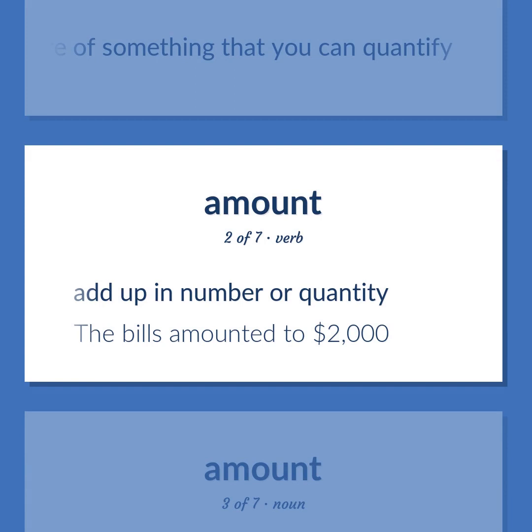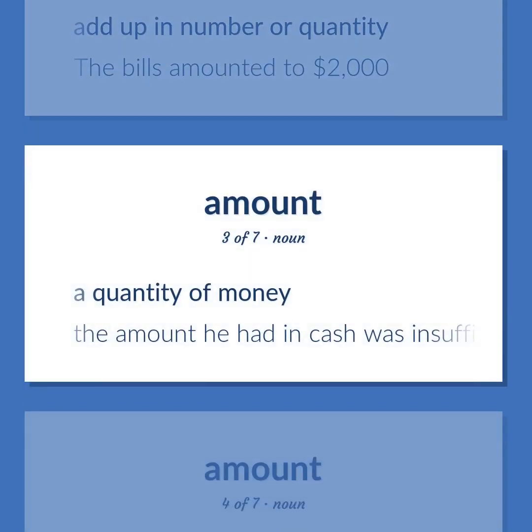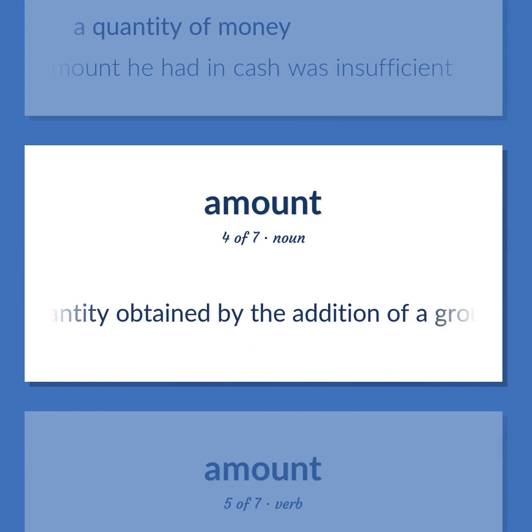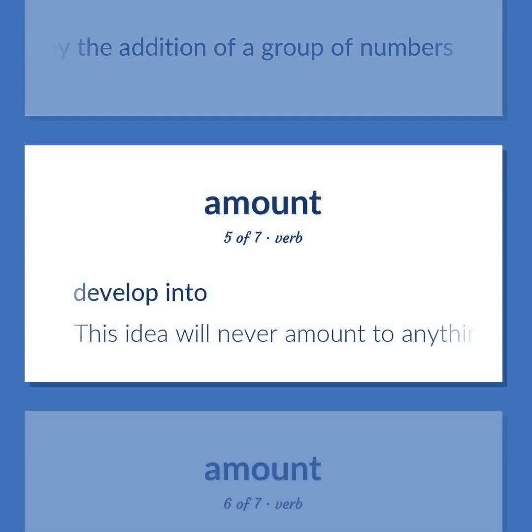The bills amounted to $2,000. A quantity of money. The amount he had in cash was insufficient. A quantity obtained by the addition of a group of numbers. Develop into. This idea will never amount to anything.